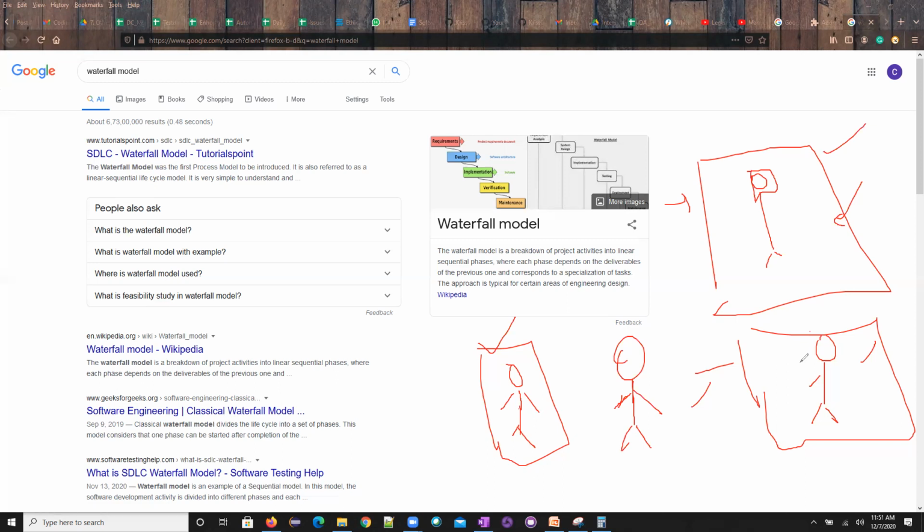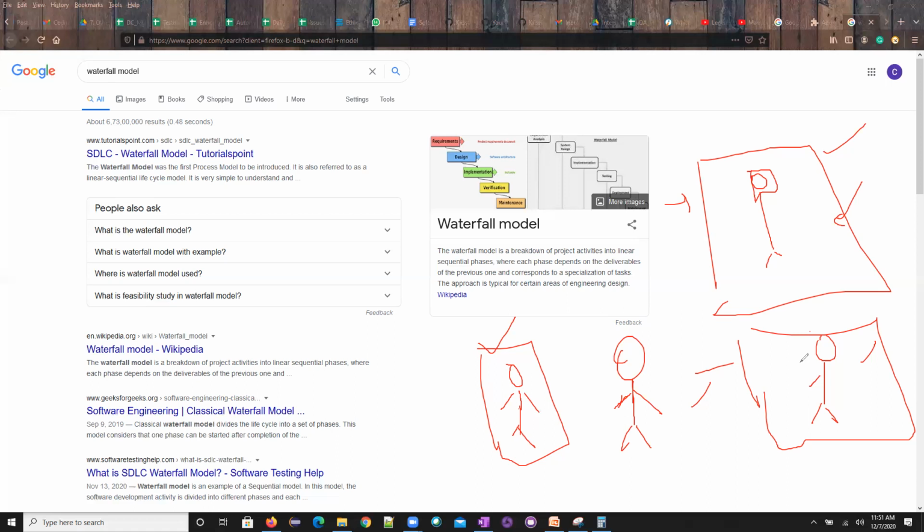And the disadvantages of this one are that we don't have a shorter span, and we don't have the documentation and all these things. So like that, you need to explain to me what a model is, and the different aspects, meaning the pros and cons of it. So this is the expectation.